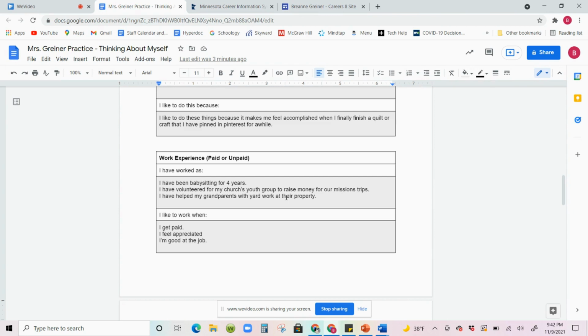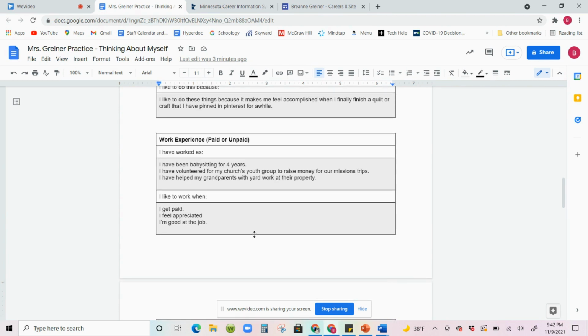And as they got older, they needed more help doing some of that stuff. And so when I was in eighth grade, I went out to my grandparents' property and helped with yard work a lot. Sometimes I would get paid a little bit of money, but most of the time I just went out there and helped them because I loved them. So those are three things I could think of that I did in eighth grade for work.